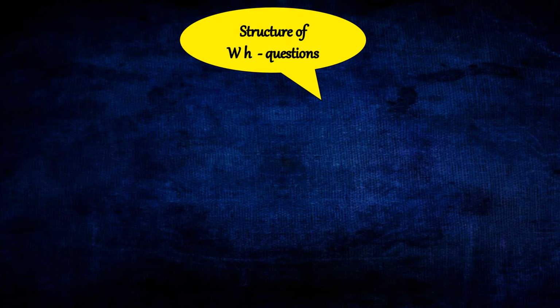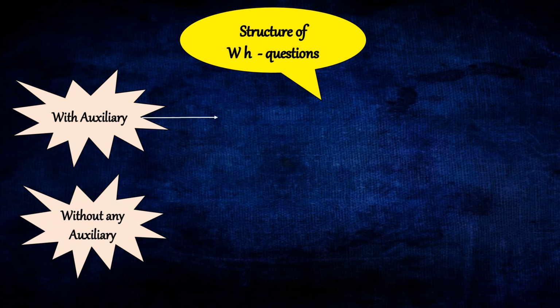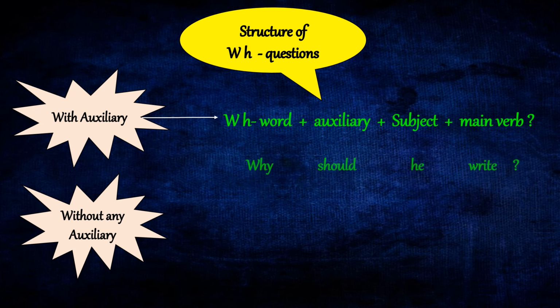Let's take a look at the structure of WH questions. With auxiliary, without any auxiliary. With auxiliary, the structure is WH word followed by auxiliary verb, that followed by a subject and the main verb. Example, why should he write?